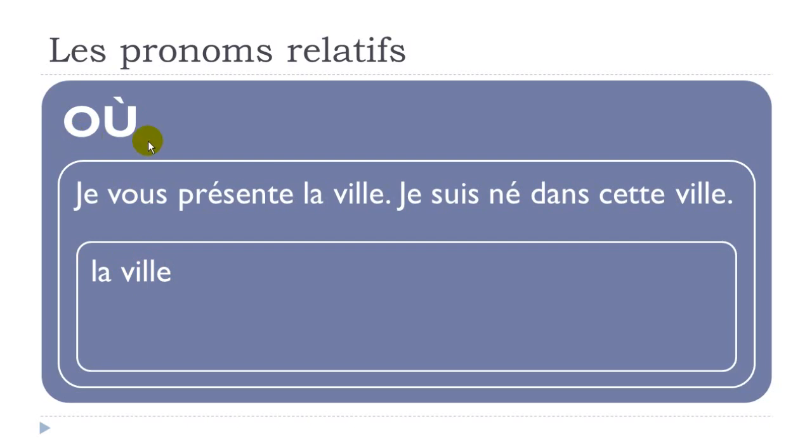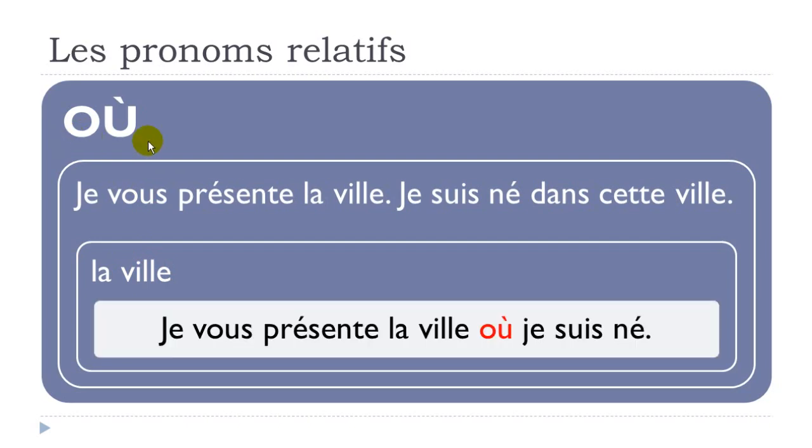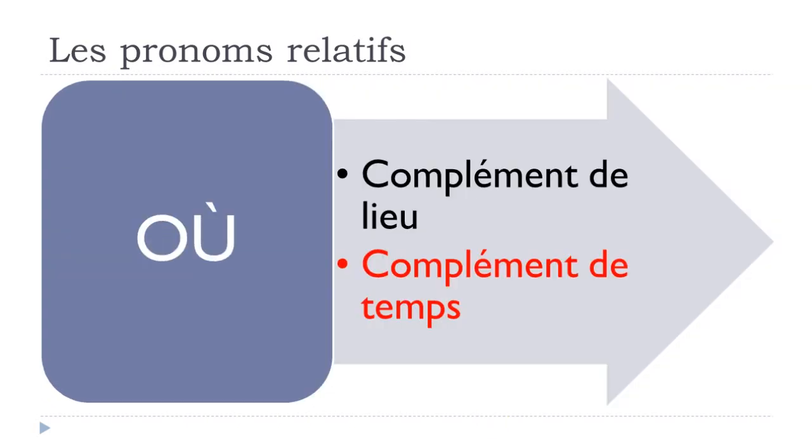If you want to avoid repeating la ville, then you will have to use this où pronom, and the sentence will go like that. Je vous présente la ville. So your first sentence doesn't change at all. Où, so you put your pronom here, and then je suis né. The rest continues, like that.